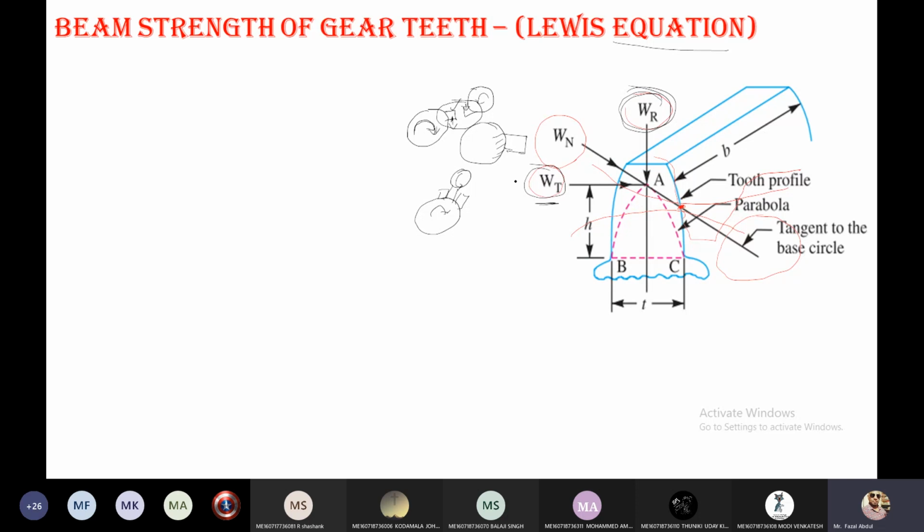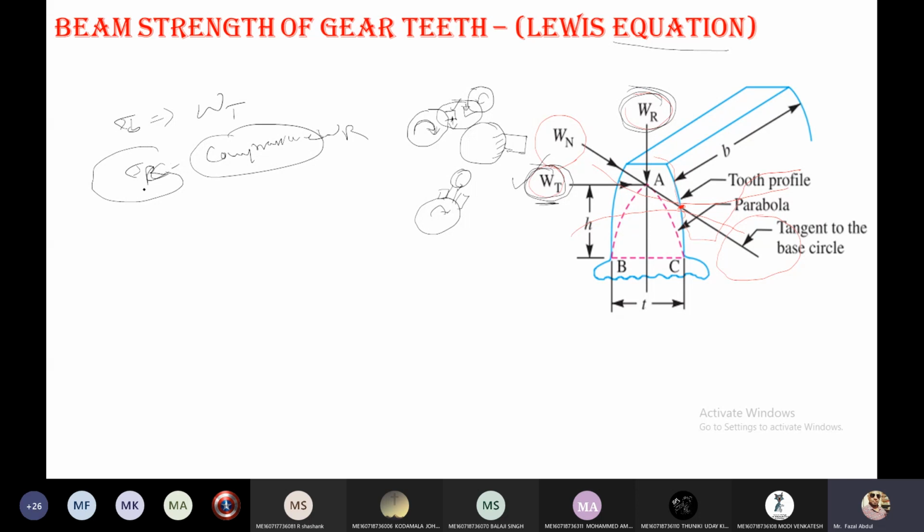Now again, Wt induces the bending stress on the teeth, and Wr induces the compressive load. Because of Wt, the bending stress is generated on the teeth, and because of Wr, compressive stress is going to be generated.